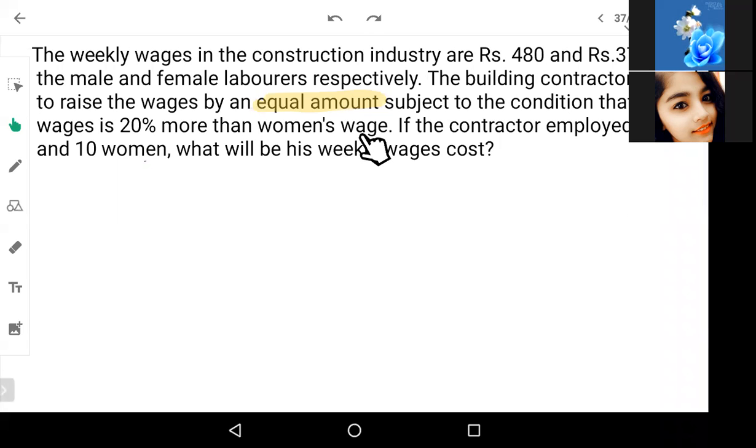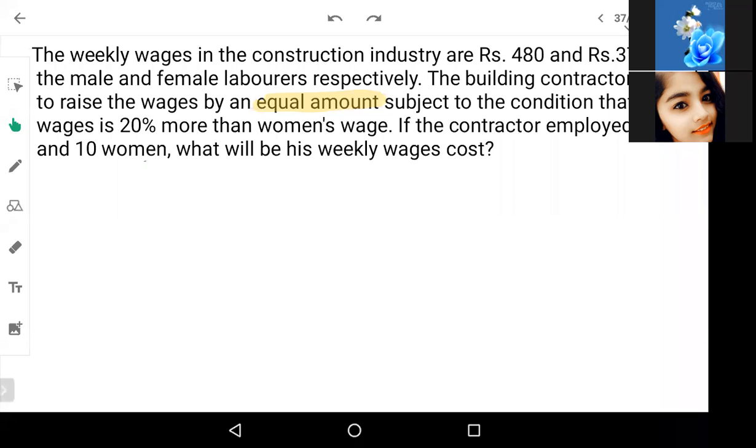So when a contractor raises their wages by some equal amount, at that time the man's wages will be 20% more than women's wages. If the contractor employed 5 men and 10 women, what will be his weekly wages cost? So we have to understand that. A very easy problem. So let us start solving it by deriving the variables.